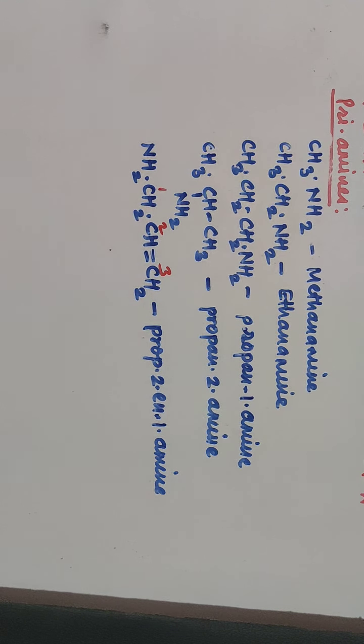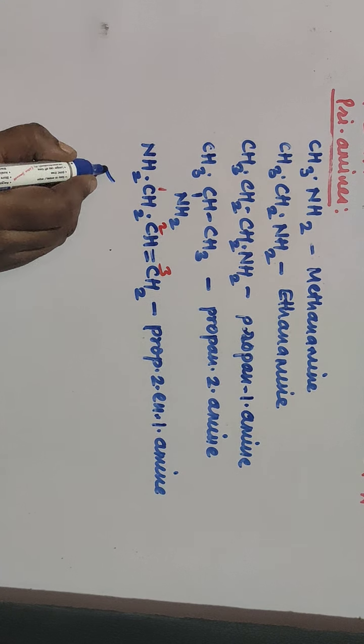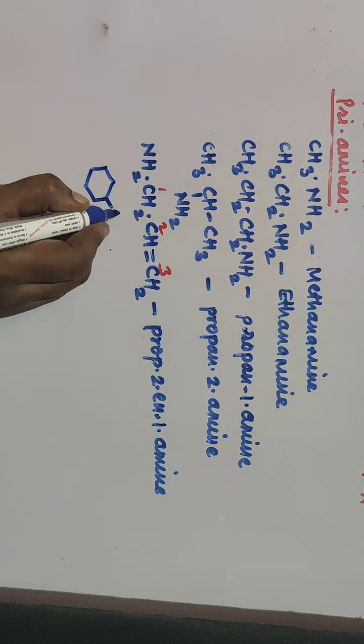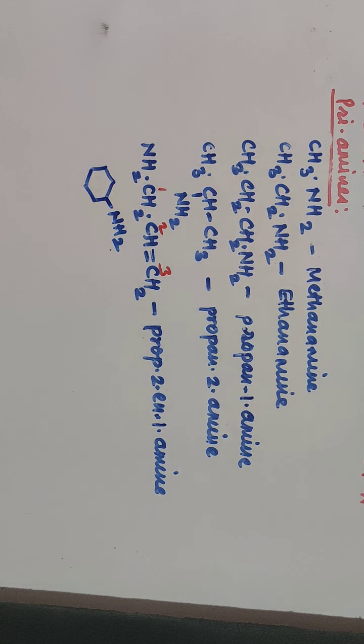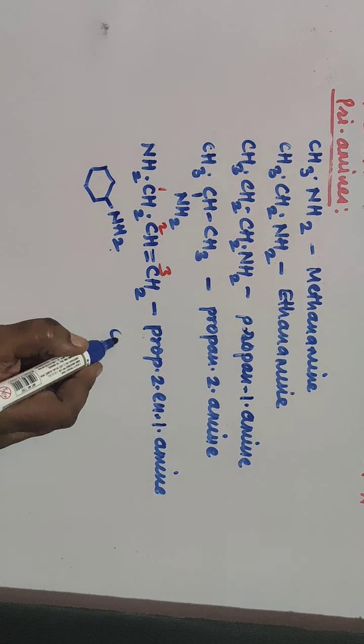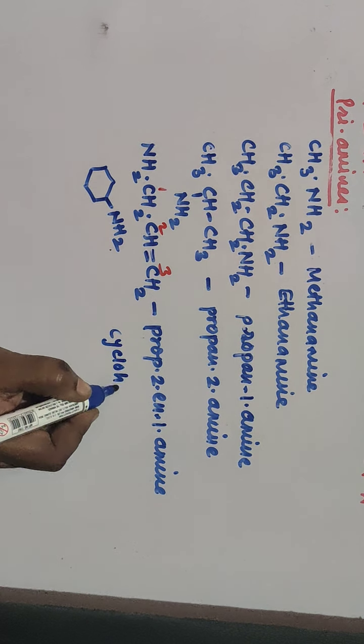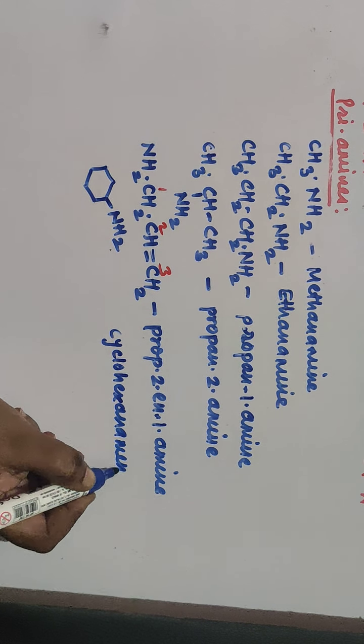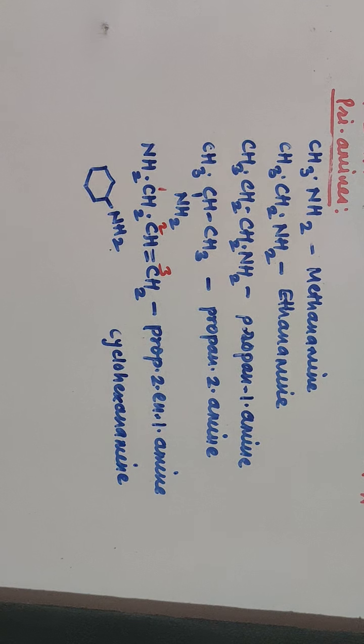We'll take one cyclic compound with NH2. Here also the same rule applies: the cyclic compound is cyclohexane, the E gets changed to amine, so it is simply cyclohexanamine. We'll take an aromatic compound, C6H5NH2.